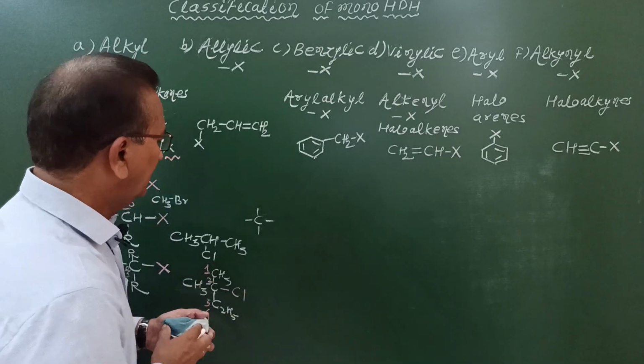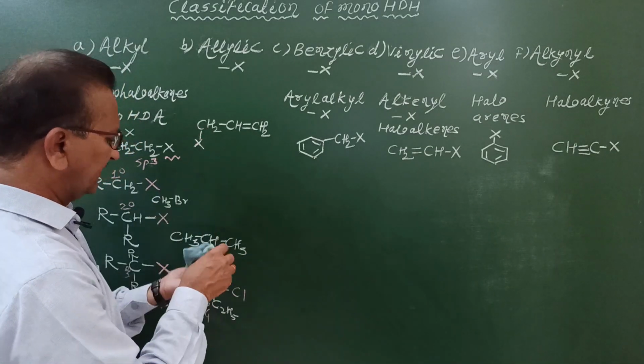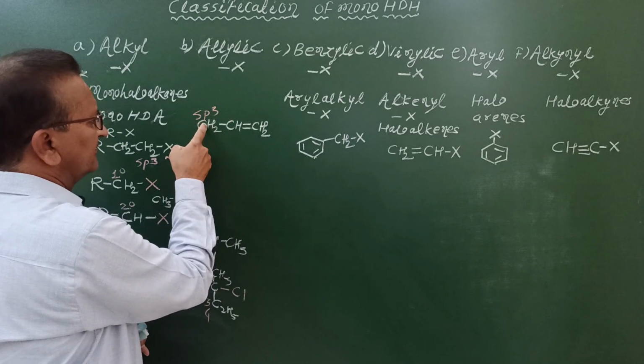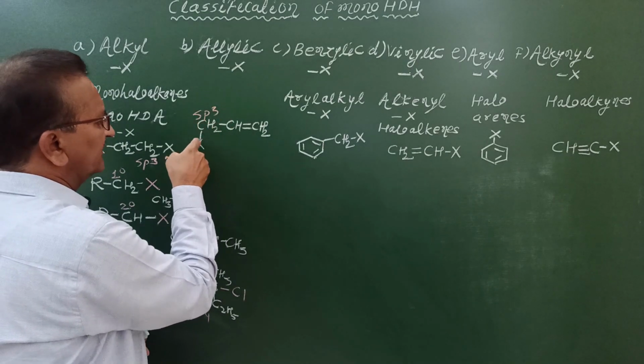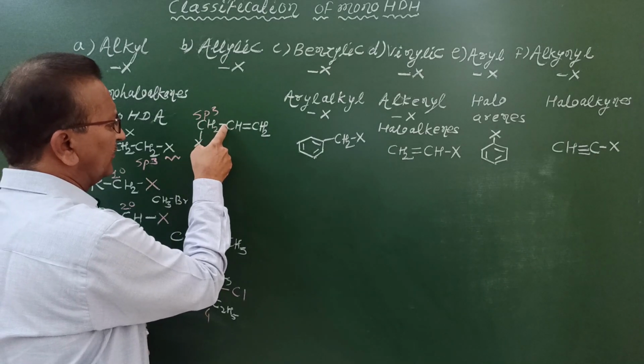Okay. Now let us see here. In this case also, the halogen atom is bonded to an sp3 hybridized carbon atom because this carbon atom is bonded to other atoms by single bonds. This carbon atom is bonded to this carbon atom by a sigma bond.